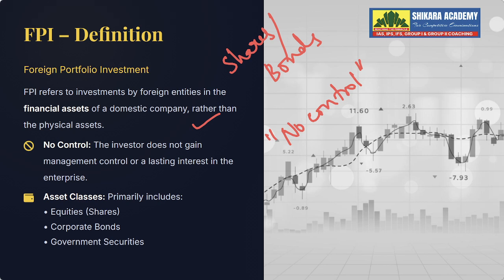If you see FDI, they are having some 10% ownership needed to imply that. Now, what are the key features of FPI? Before that, I have told you, no control will be there. The investor does not gain management control or a lasting interest in the enterprise. So asset classes, if you see, primarily include equities, that means shares, and corporate bonds, and also government securities or G-Secs, we call this.